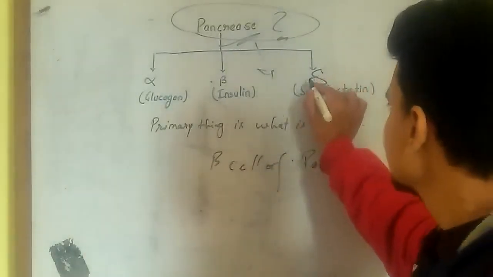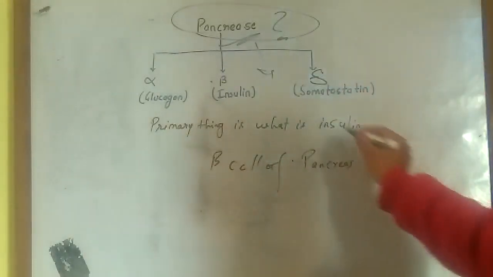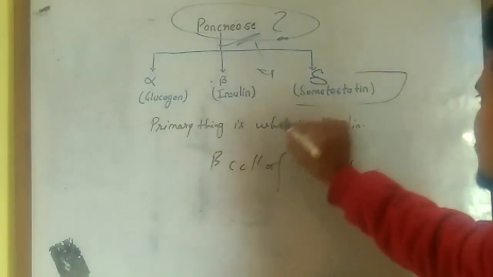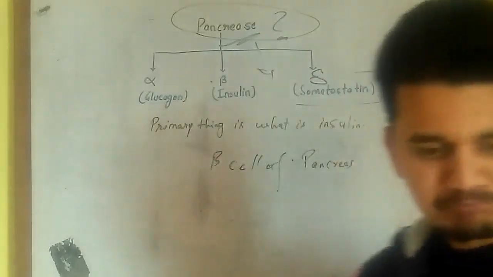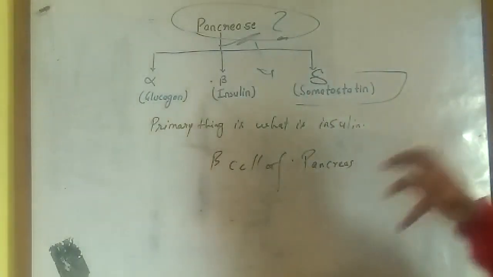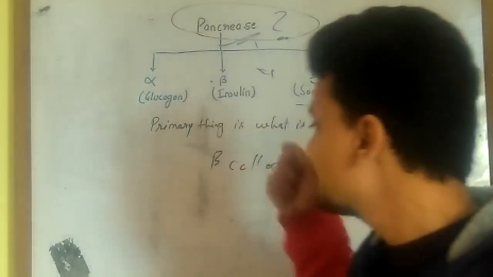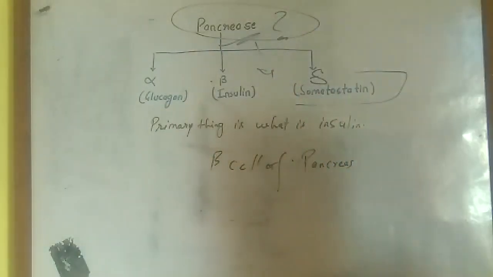These delta cells are primarily focused on the production of somatostatin. Now these are the primary things to understand before going into the basic detail of the topic.